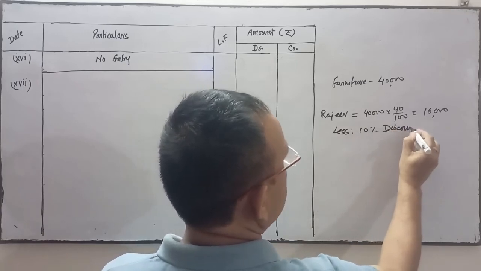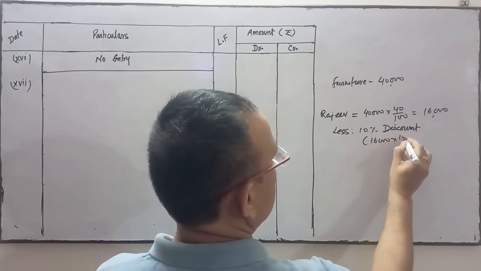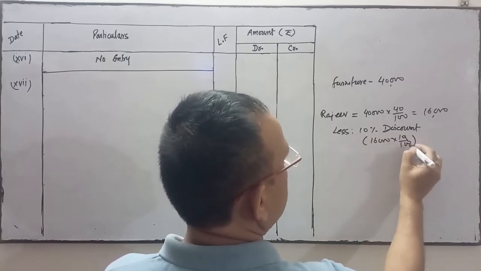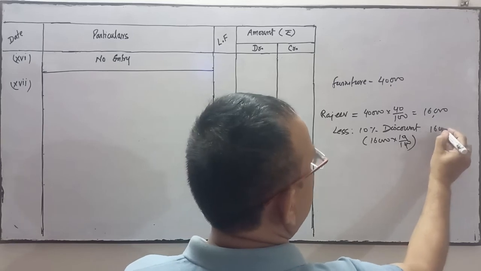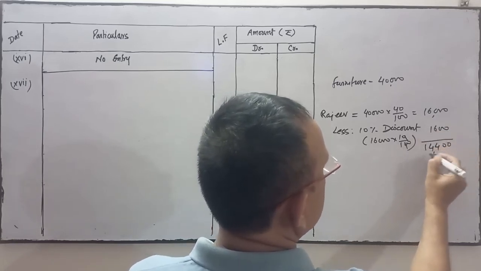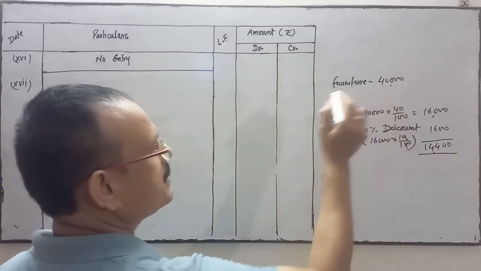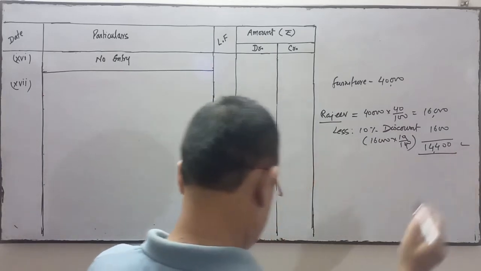So 10% discount of which amount? 16,000 into 10 upon 100, so it is 1,600. It means he has taken it at rupees 14,400. Rajiv has taken the 40% furniture at this amount.